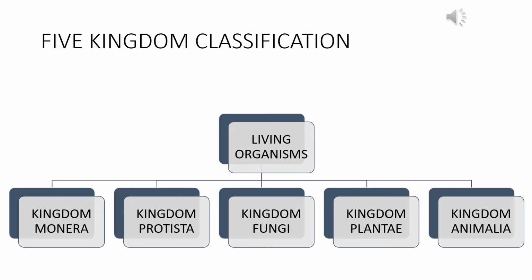The five kingdom classification is something that is present in the slide. So the living organisms are actually divided into five broad kingdoms. The first kingdom is kingdom Monera, then kingdom Protista, the third is kingdom Fungi, the fourth is kingdom Plantae, and the fifth one is kingdom Animalia. So as we move from kingdom Monera to kingdom Animalia, we move from very simple organisms to very complex organisms through the evolutionary pathway.